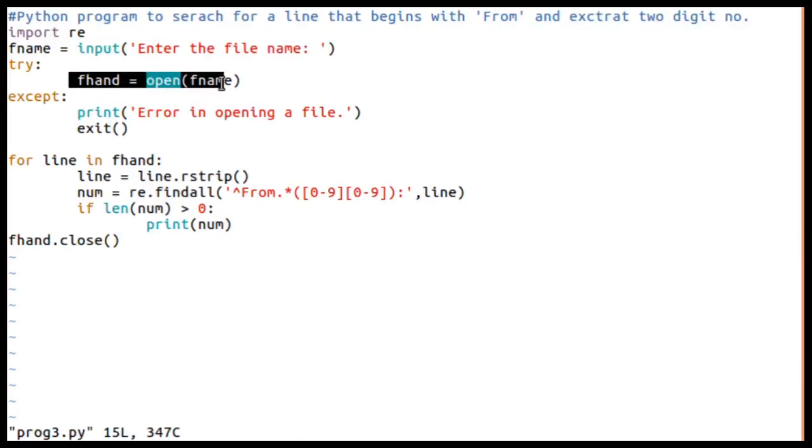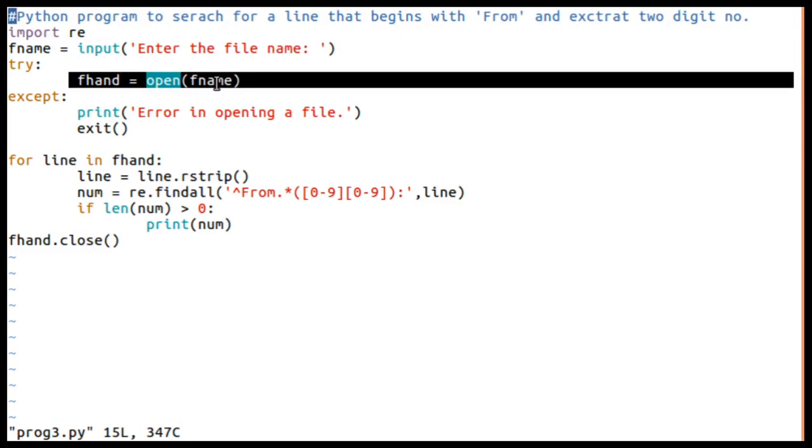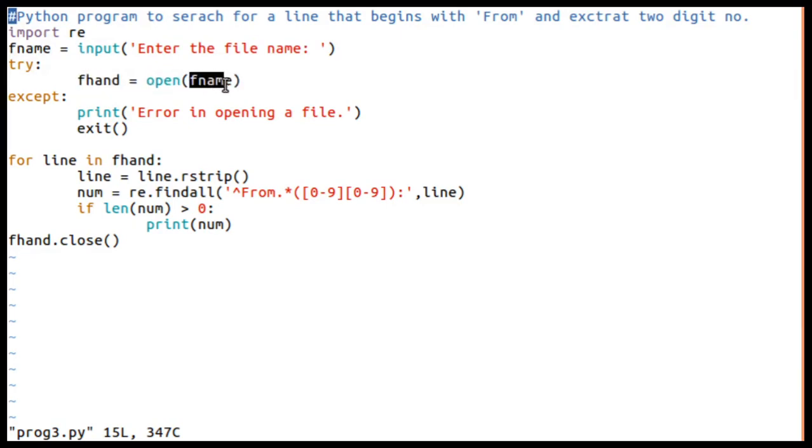So we'll ask the user to enter the file name, otherwise you can directly open the file by giving the name directly here, and check for proper opening of the file. If any errors are there, exit. For every line in that file, remove extra spaces using rstrip. Then find: the caret indicates the start, meaning the line should start with "From". That's the meaning of this.